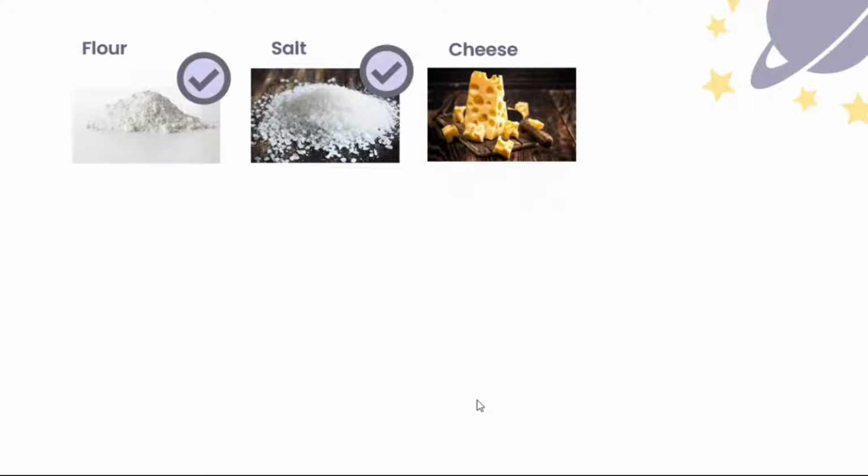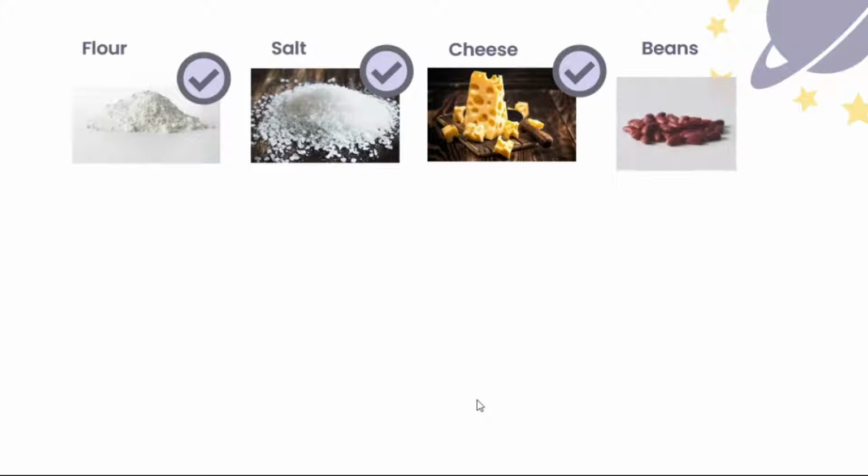Sir, cheese. It depends on the kind of cheese, but based on that picture, it cannot be counted since cheese can be melted, cheese can be grated, so it cannot be counted easily, sir. Okay, thank you very much. Therefore, we have to mark it as uncountable.